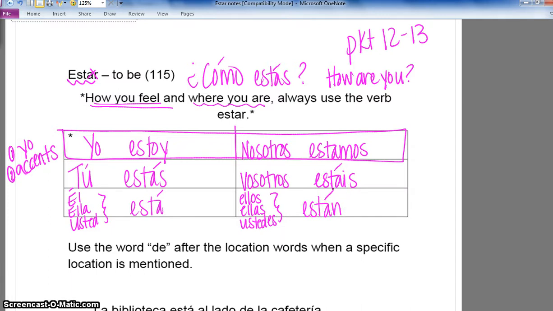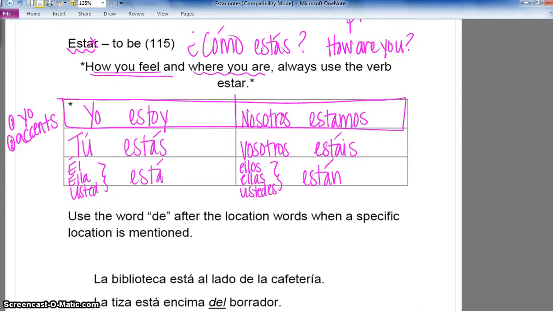So again, remember that the yo form and nosotros do not have accents. The yo form is special because it ends in a Y, not in an O, and every other form, tú, él, usted, vosotros, and ellos, ellas, ustedes, have an accent on the A.